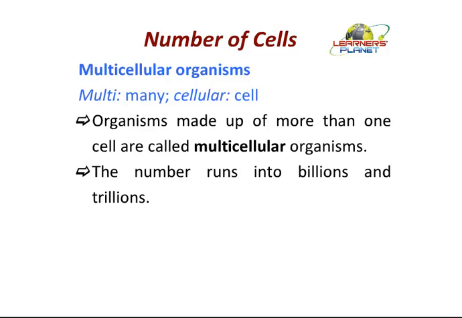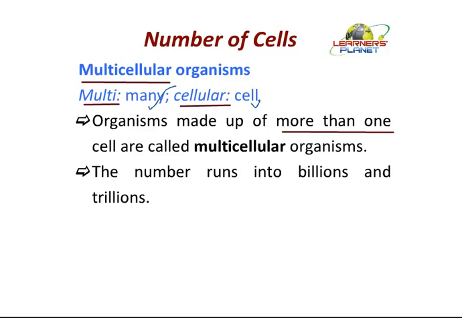That it is comprised of two words. What are the two words here? That is multi and cellular. So multi means many, whereas cellular means cell. So multicellular organisms are those which are made up of more than one type of cells.